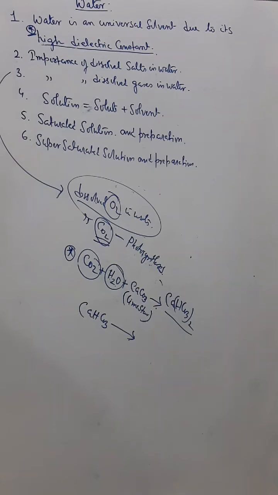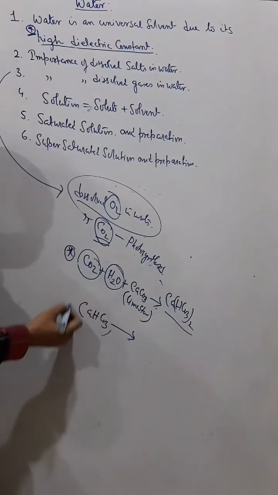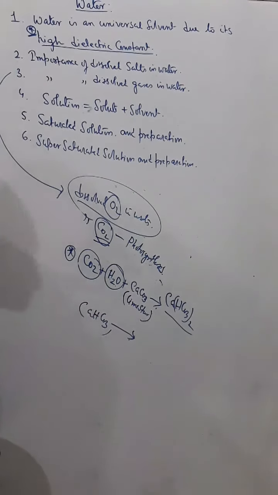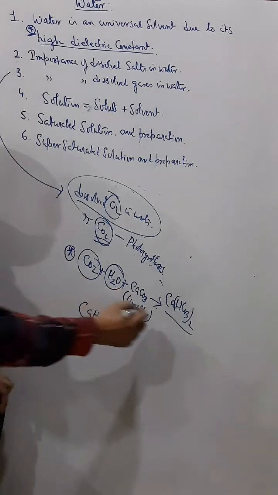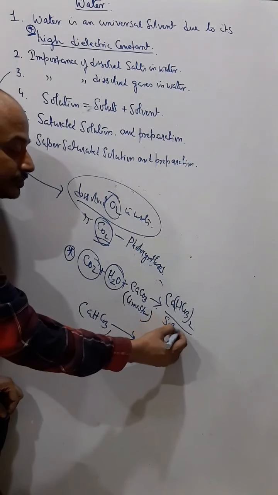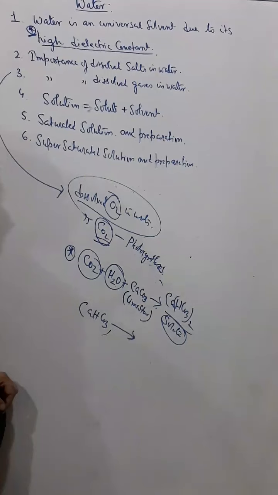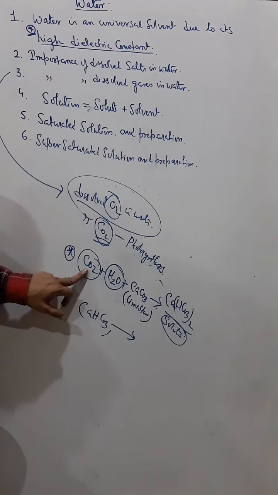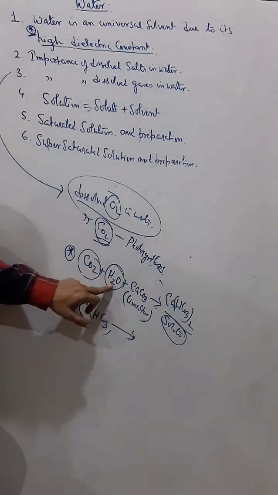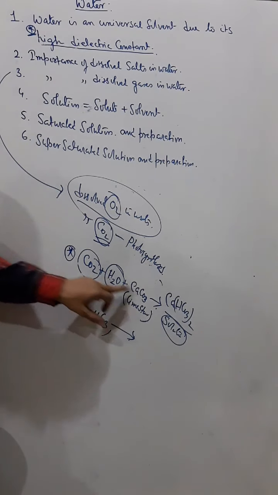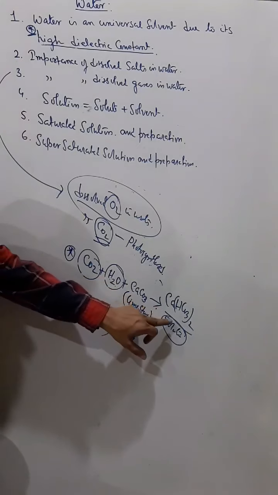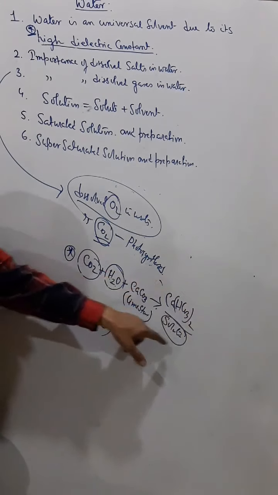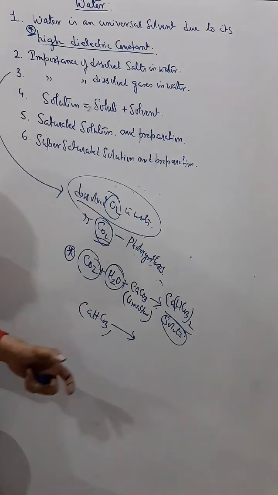From this calcium bicarbonate, aquatic animals, meaning animals which have shells, form shells. Because calcium bicarbonate is a solution, it remains dissolved in water. So how is it happening? This is the dissolved carbon dioxide, this is the water, and this is limestone. They react with each other and form calcium bicarbonate, which remains as a solution in the water.